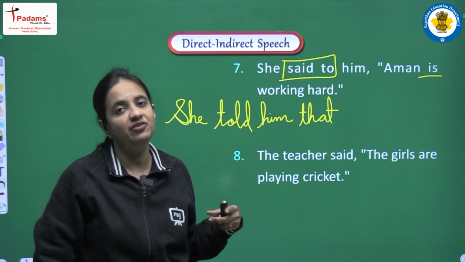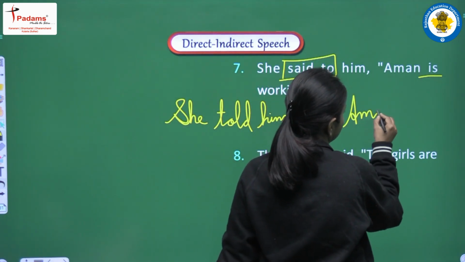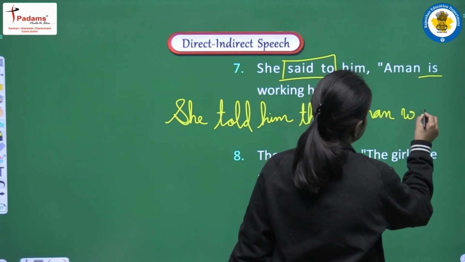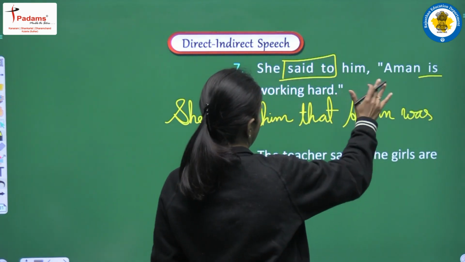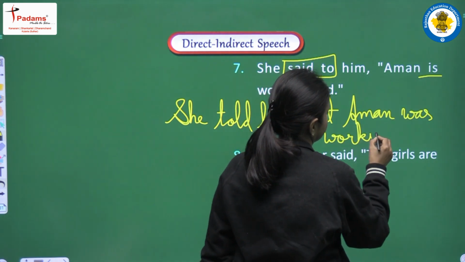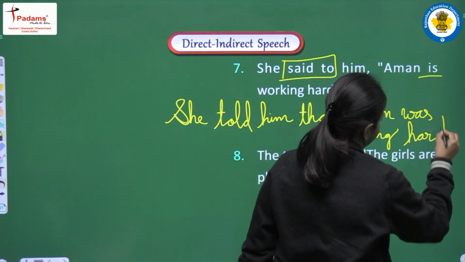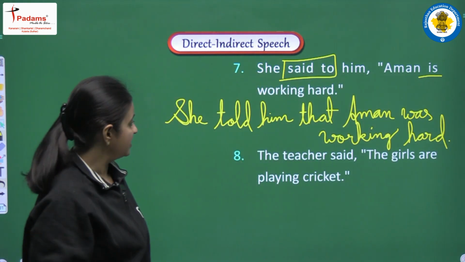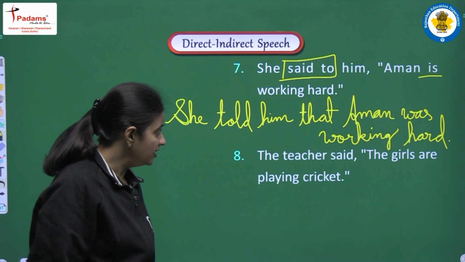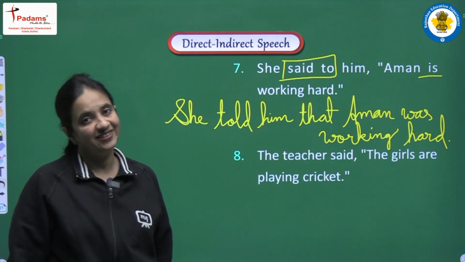So for Aman we will use was. Clear? So we will write Aman was. Next we will write the same word, working hard. So let's see, the complete sentence will be she told him that Aman was working hard, right?